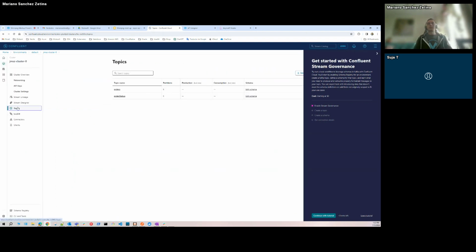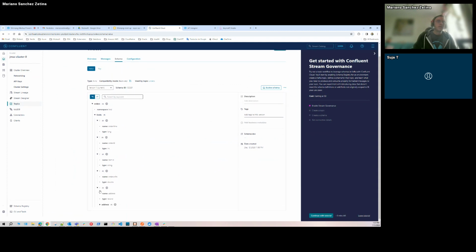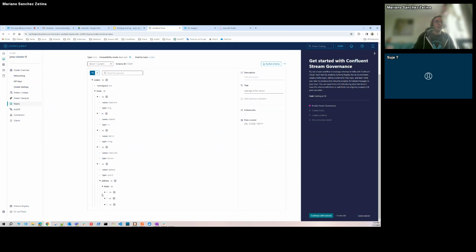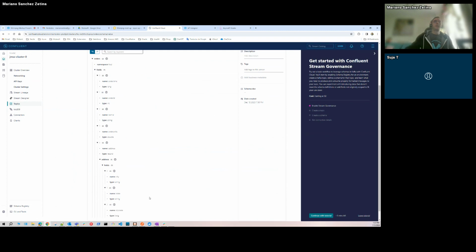So I have two topics, order topic and order status topic. I have two schemas in each of the topics. Those are the fields of the orders topic: the order time, the order ID, the item ID, the order units, and the address. That is another object that contains a few fields, like the city, the state, and the zip code.